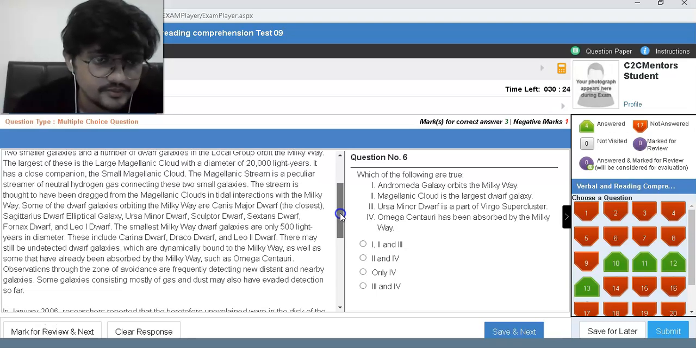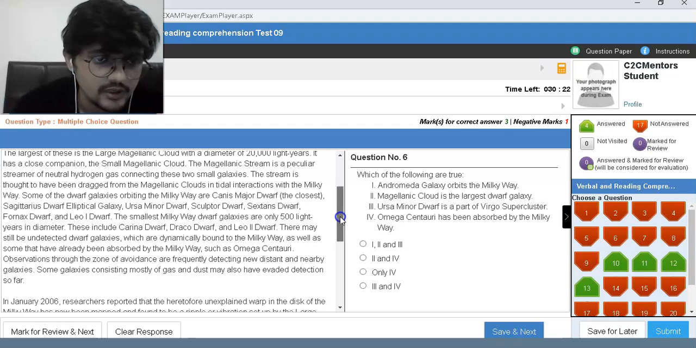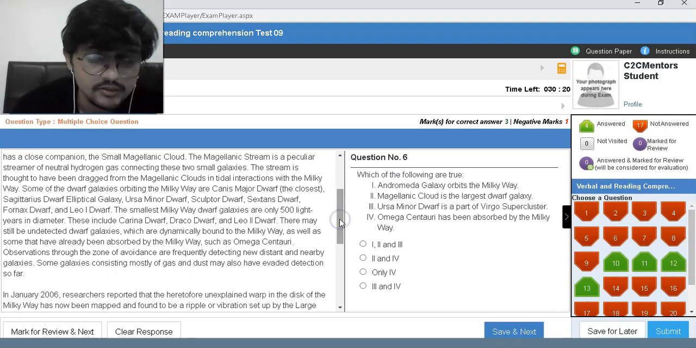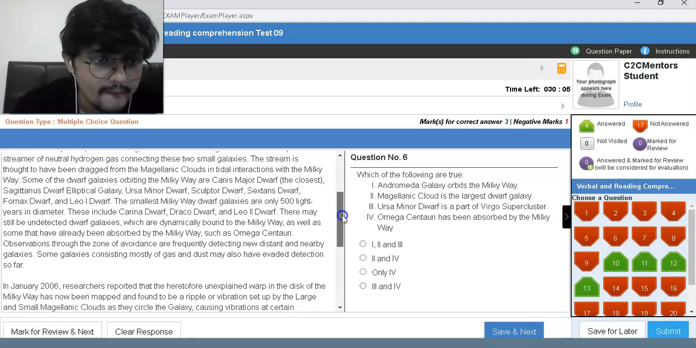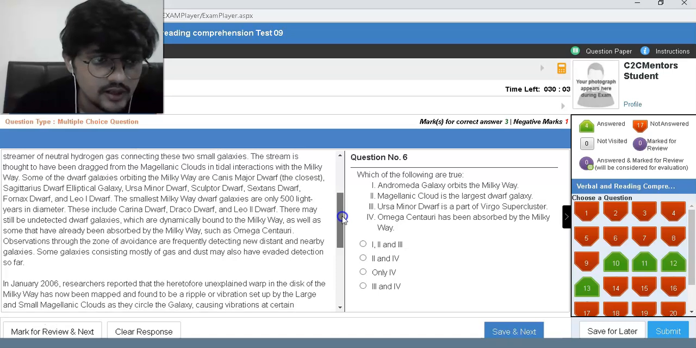Here are some of the dwarf galaxies orbiting the Milky Way. This passage is a little difficult to read, by the way. Orbiting the Milky Way are the Canis Major Dwarf, the closest, and the Sagittarius Dwarf Elliptical. The smallest Milky Way dwarf galaxies are only 500 light years in diameter. They include this. There are many.